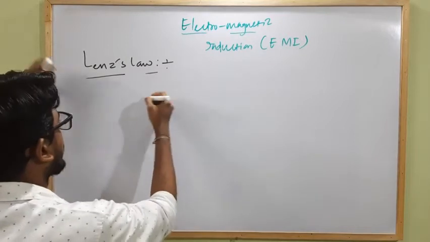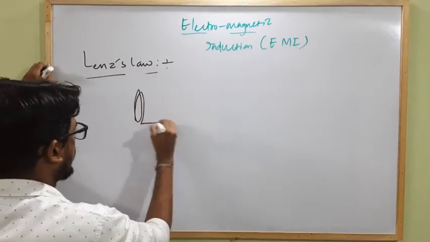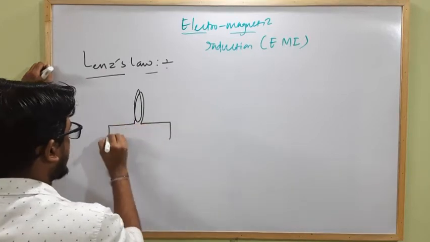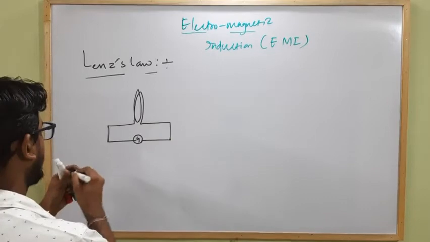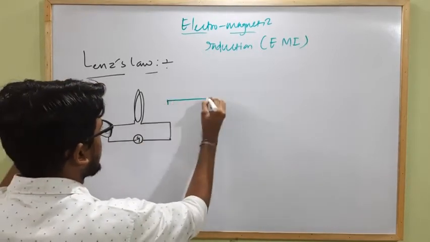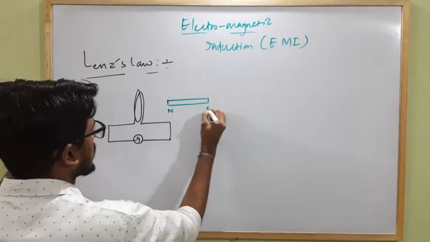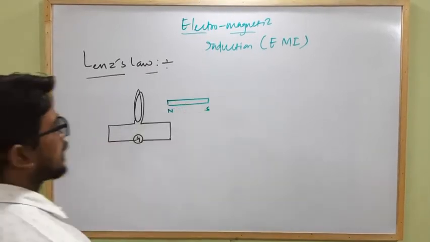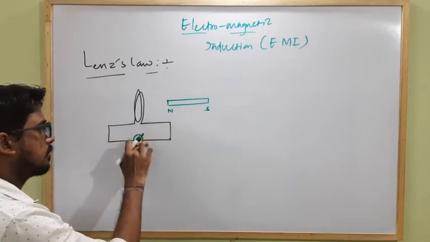Here is a circular coil which is attached with a galvanometer, and a bar magnet is placed along the axis of the circular coil. This is the north pole and this is the south pole. Initially the bar magnet is at rest, then the galvanometer shows zero deflection.